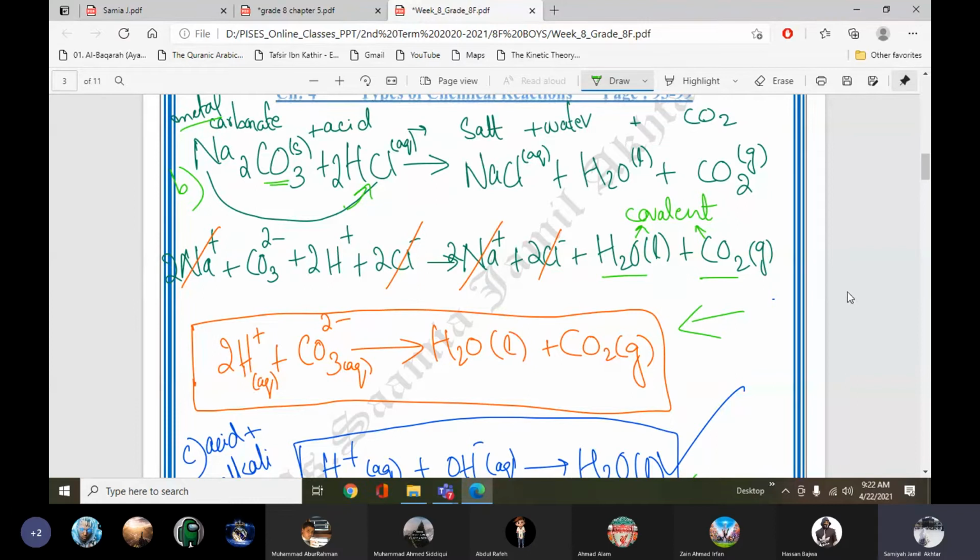Yes beta. Ma'am, the sodium carbonate plus HCl equation, is it balanced? No, we'll write 2 here with NaCl. Now it's balanced. I wrote 2 with the ions but not with NaCl, I forgot.